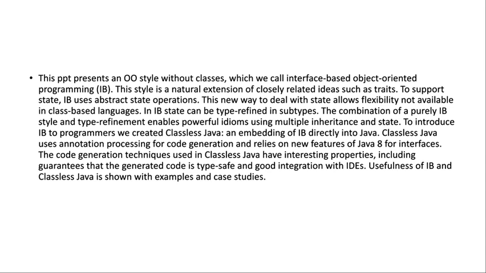This PPT presents an object-oriented style without classes, which we call interface-based object-oriented programming (IB). This style is a natural extension of closely related ideas such as states. To support the state, IB uses abstract state operations. This new way to deal with state allows flexibility not available in class-based languages. In IB, state can be type refined in subtypes. The combination of a purely IB style and type refinement enables powerful idioms using multiple inheritance and state.